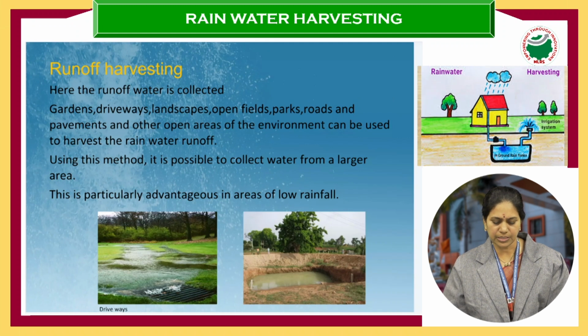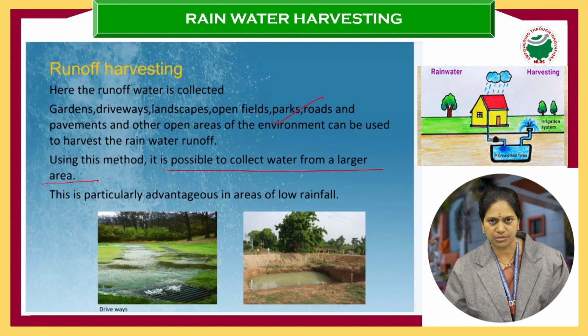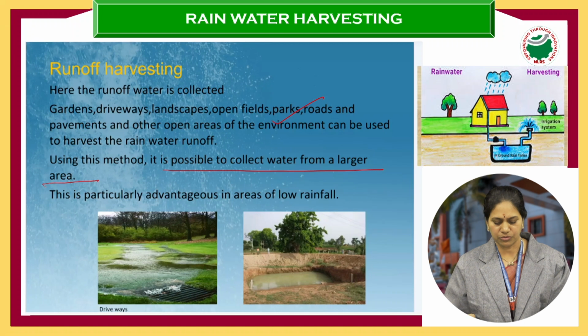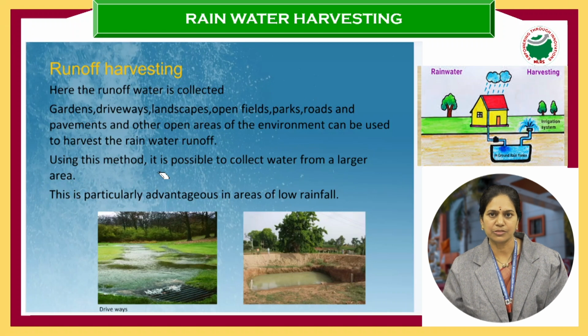so on. And then runoff waters from the gardens, parks, landscapes or open fields, the water which has been flowing, is collected and used in harvesting. So using this method, it is possible to collect water from larger areas. From larger areas of runoff, we can collect the water and direct it to one particular area where we can store it for later use. This is advantageous especially for areas where there is low rainfall. So here you can see two types: one is rooftop harvesting, the other one is runoff harvesting.